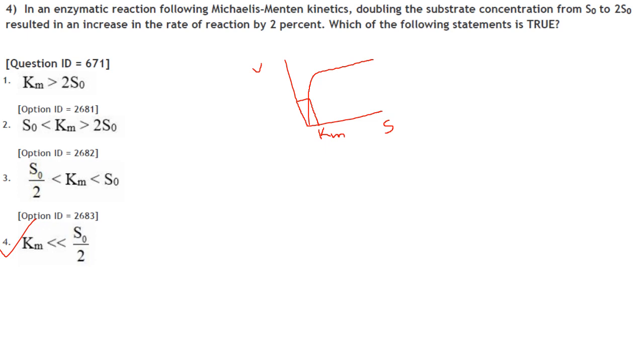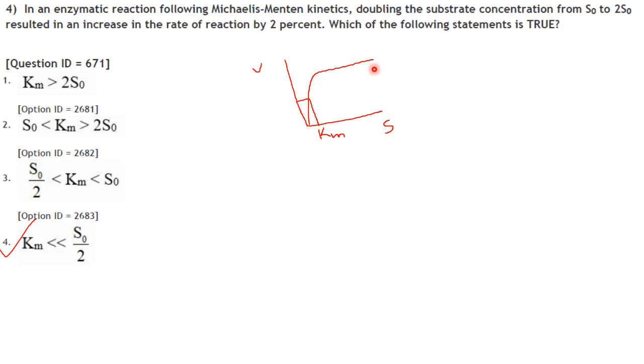This is the Km value. When you doubled the substrate concentration, the reaction rate increased only by 2%, not more than that.